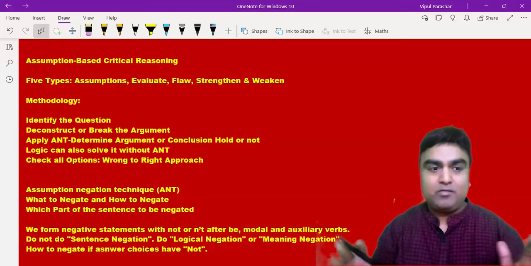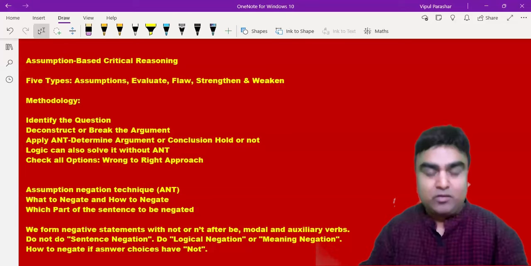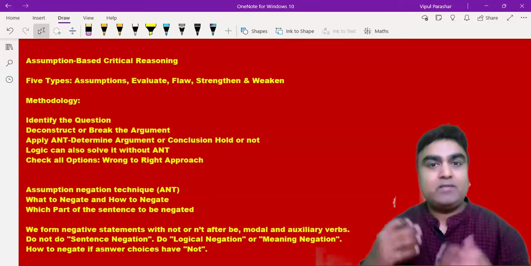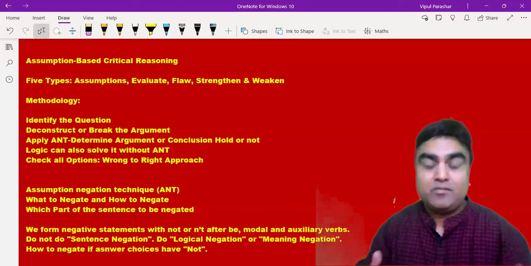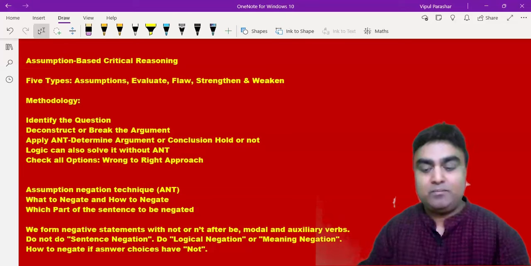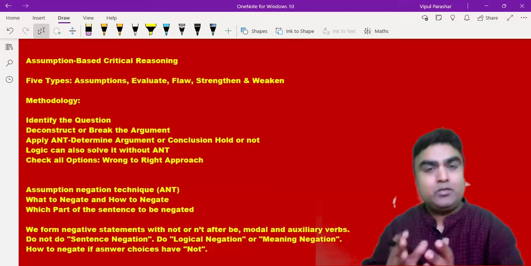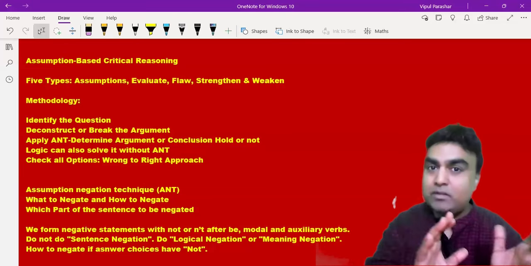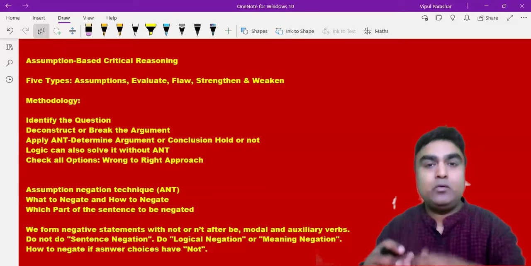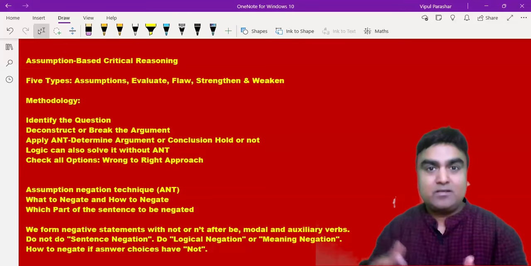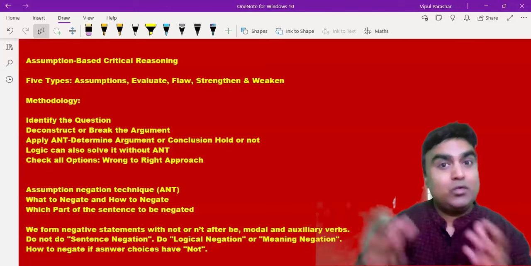So till this time, everyone is very clear. Now, in assumption-based questions, one of the techniques we usually use, and every teacher, every book will tell you that, is the assumption negation technique. Assumption questions have a boon, a God-given strength, a way in which we can check our answers. Usually, an IQ-based question will have a 3-2 split. If there are 5 options, usually it will have a 3-2 split. I mean to say you would be able to reach the two correct answers very quickly. And actually the struggle starts with how to choose the correct answer out of the 2 correct options.